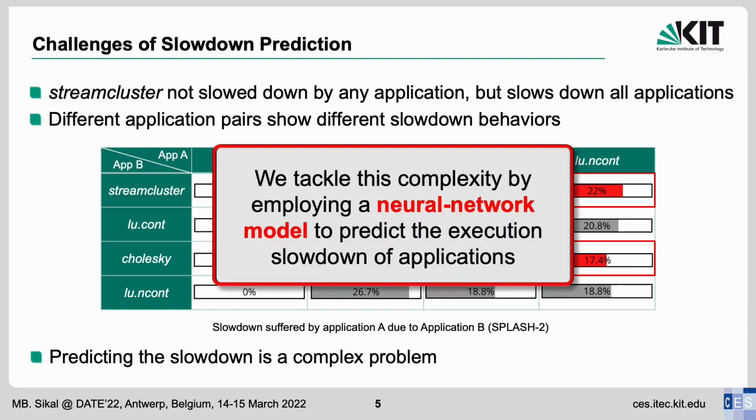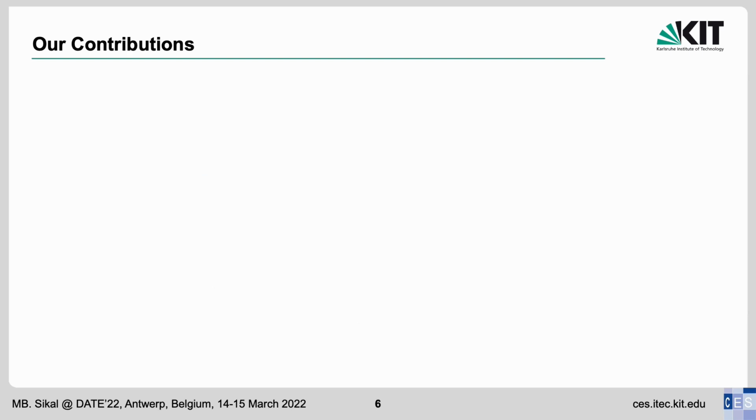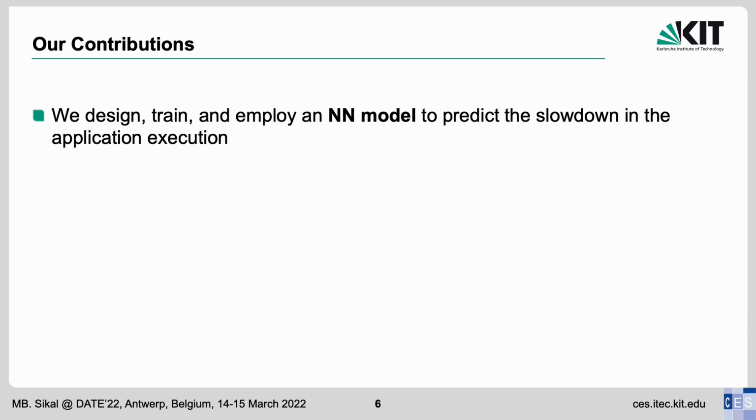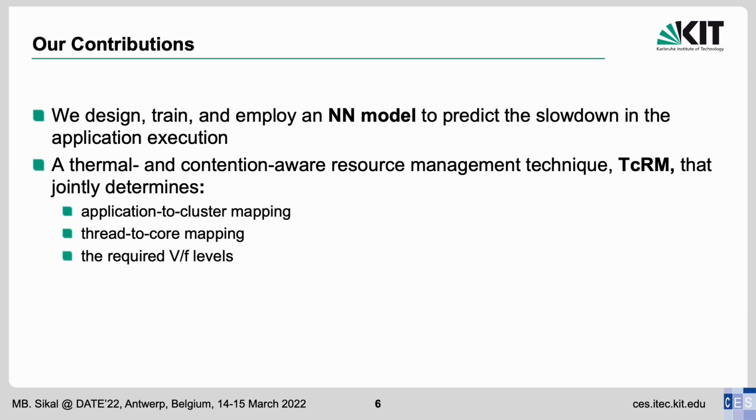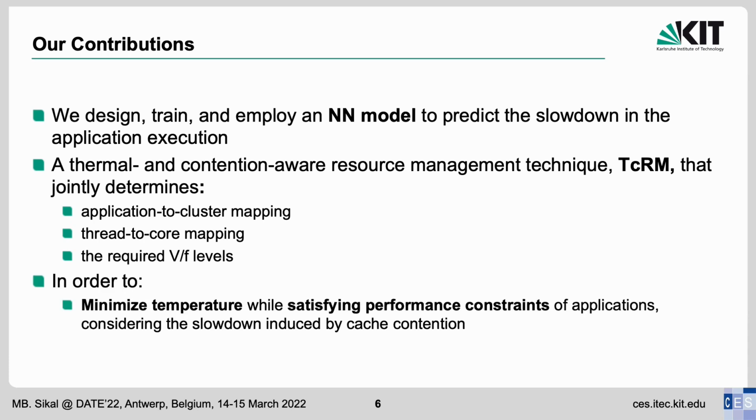To tackle this complexity, we employ a neural network model to predict the execution slowdown of applications. Our contributions can be summarized as follows. We design, train, and employ a neural network model to predict the slowdown in the application execution, and we propose a thermal and contention-aware resource management technique, TCRM, that jointly determines application-to-cluster mapping, thread-to-core mapping, and the required VF levels in order to minimize temperature while satisfying performance constraints of applications considering the slowdown induced by cache contention.